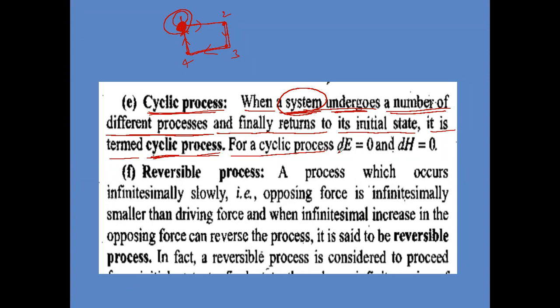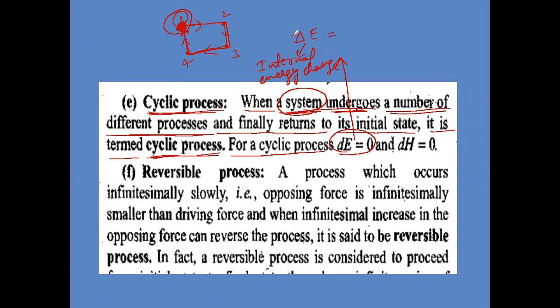For a cyclic process, remember, dE is 0. What do you mean by this one? Delta E. E means what here? Which energy? Internal energy. Enthalpy or entropy or internal energy? Internal energy. Yeah, internal energy change. Change means delta here.